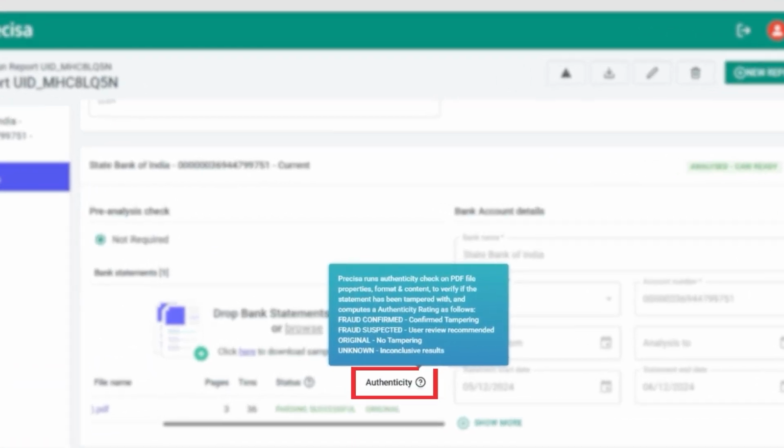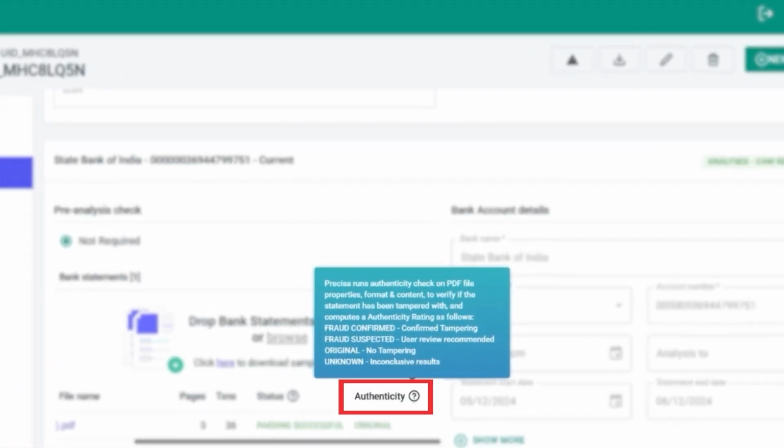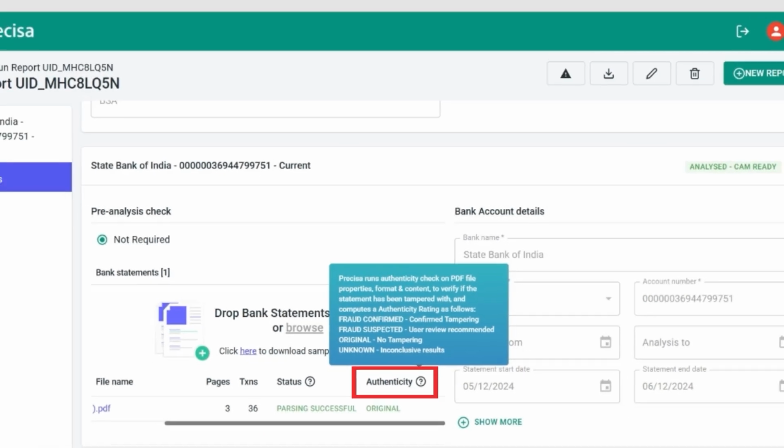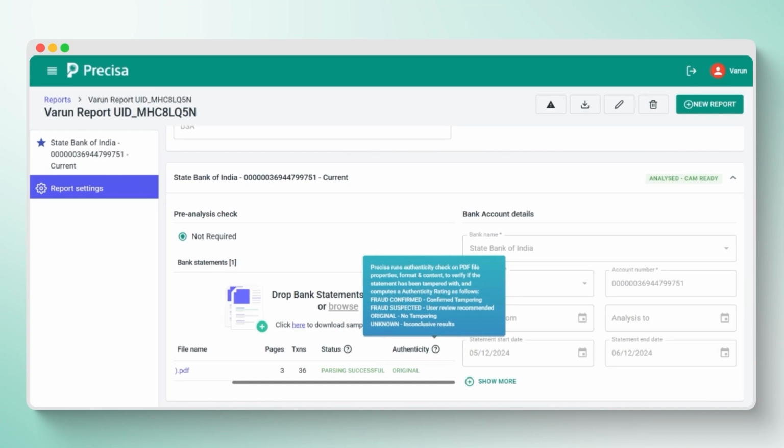In this guide, you'll learn about the Precisa platform's authenticity check feature for your uploaded files. Precisa runs an authenticity check on the uploaded file's properties, format, and content to verify whether the statement has been tampered with. Based on this verification, Precisa assigns an authenticity rating that helps you understand the reliability of the uploaded document. The ratings are defined as follows.